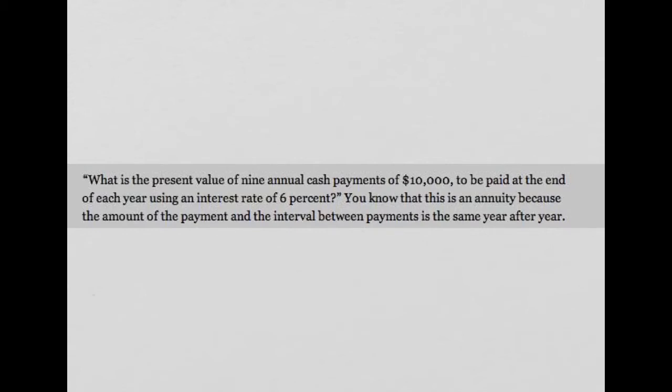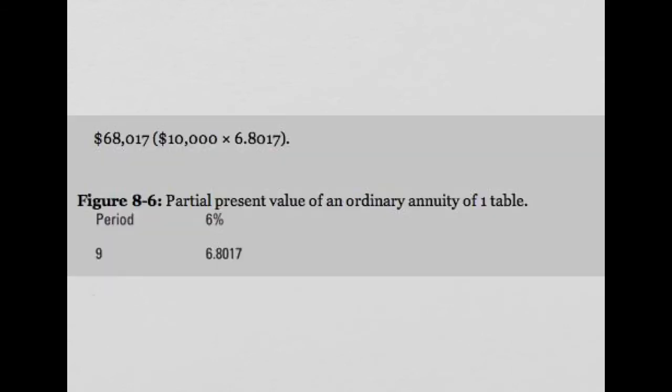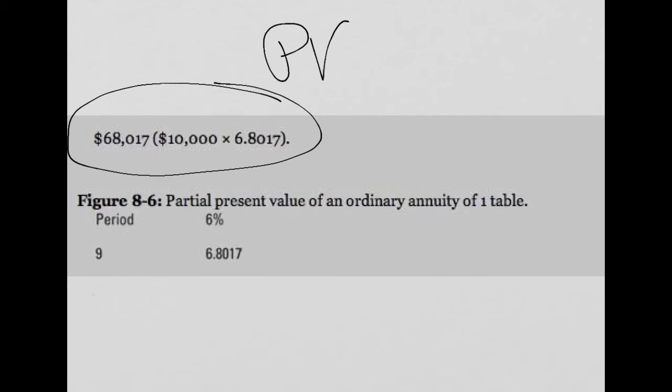So here's a question. The person might be saying, I want $10,000 a year for the next 9 years, and I can get 6%. How much do I need to put away today? That's the present value. What do I need to have in the bank today to make that work? And of course, we go to tables. This is the present value table of an annuity.